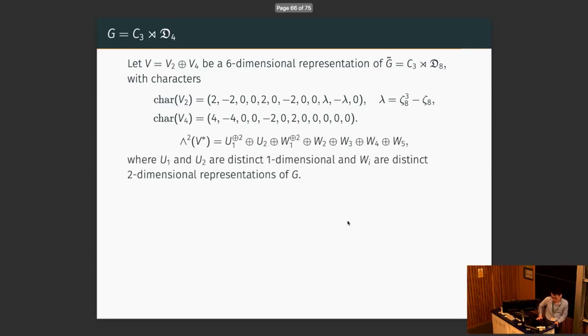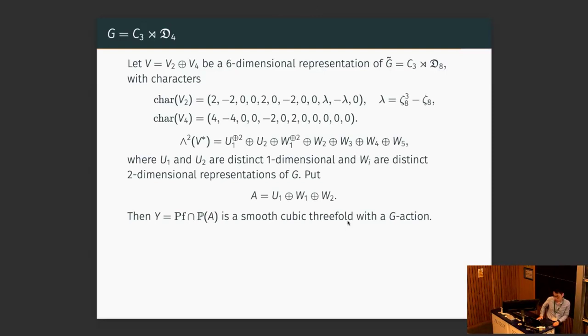Then we can compute the wedge 2 V dual. When we compute it, it splits into a sum of many one-dimensional and two-dimensional ones. So here the U_i are one-dimensional subrepresentations and the W_i are two-dimensional, irreducible ones.